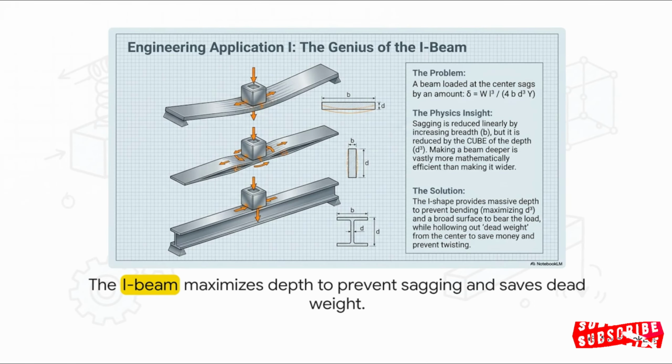So engineers know steel is remarkably strong, right? But it's also incredibly heavy and super expensive. To solve this, they shaped that steel into I-beams. It's honestly a genius design. By running the math on bending stress, they realized that they could prevent sagging way more effectively by making a beam deeper rather than just wider. That iconic I shape maximizes depth to stop the sag, gives a nice flat top for the load, and entirely hollows out the dead weight in the center. It saves a massive amount of money and raw material without sacrificing an ounce of safety.